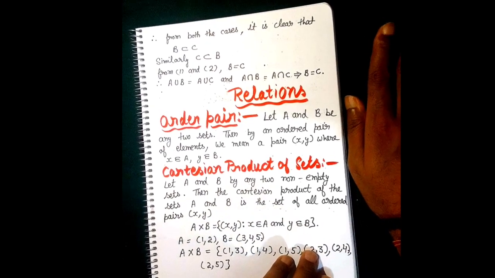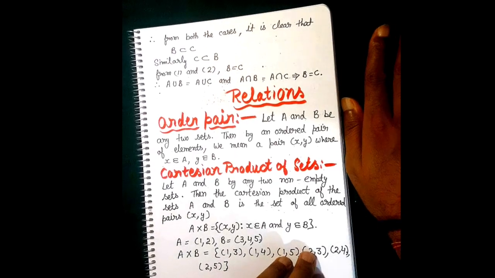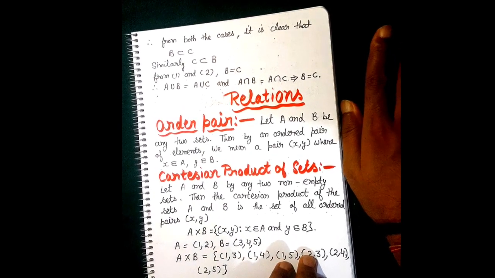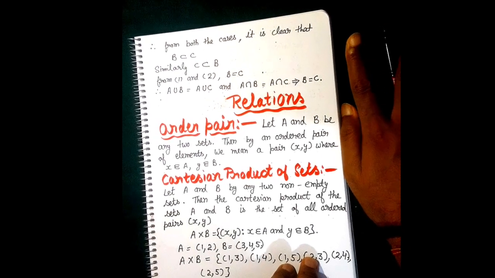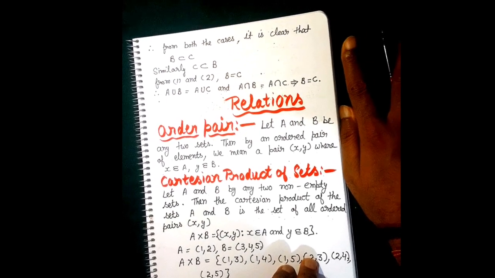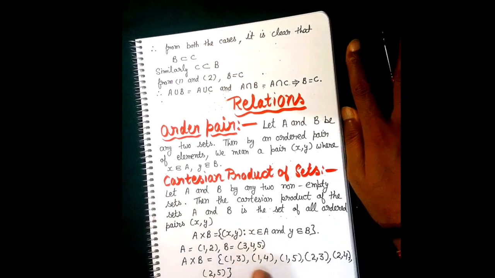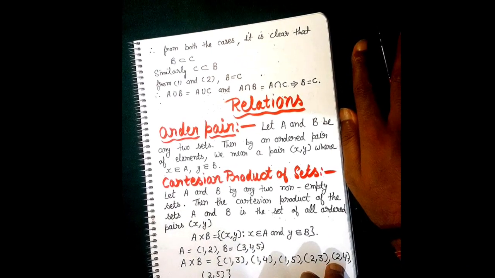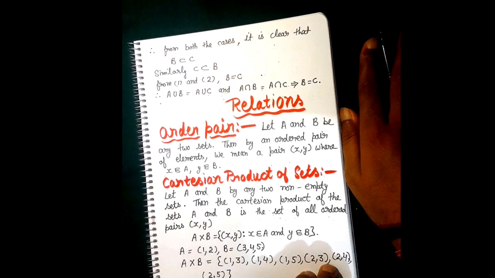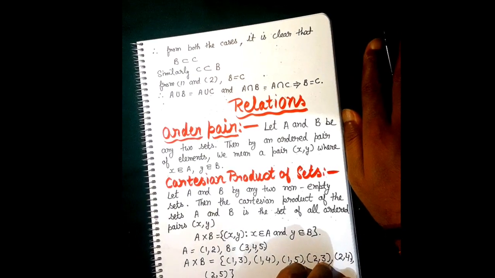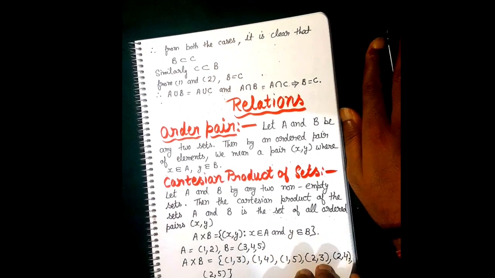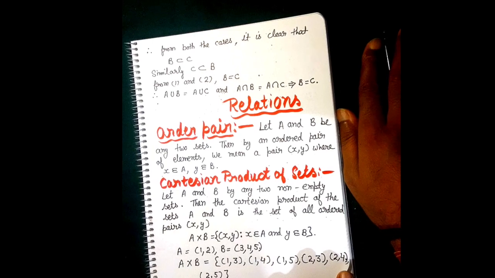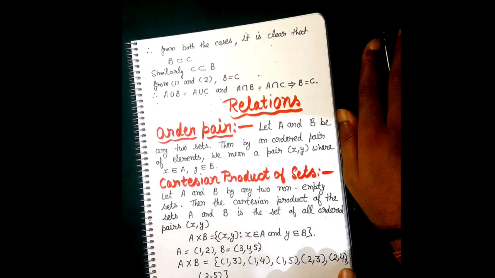Next is the Cartesian product of sets. What is the Cartesian product? If suppose A cross B is represented as (x, y), this implies x belongs to A and y belongs to B. Similarly, suppose A is equal to {1, 2} and B is equal to {3, 4, 5}.